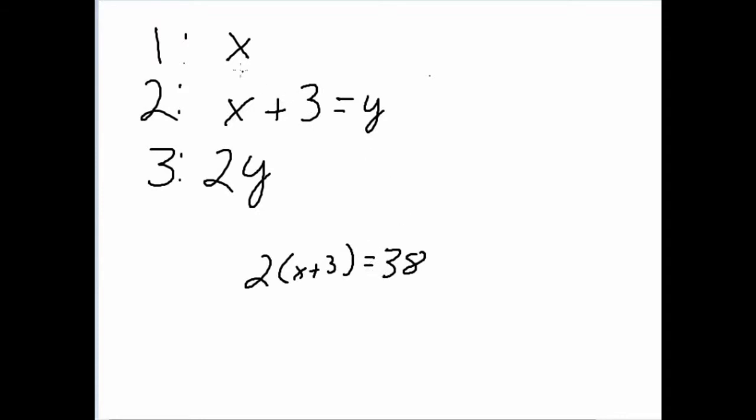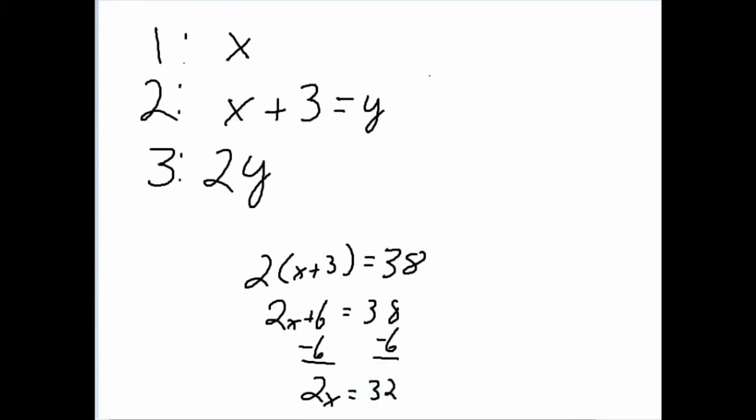If I solve this, I'm going to figure out what I got my first year. Then I can simply plug and chug to figure out what I made my second year, that is $3 million more, and finally I would double that to get my third year. Notice that since this is all in millions of dollars, I'm not even dealing with the word millions. That's just a really big number and it's there as a distractor. So it's 2x plus 6 equals 38, minus your 6, 2x equals 32.